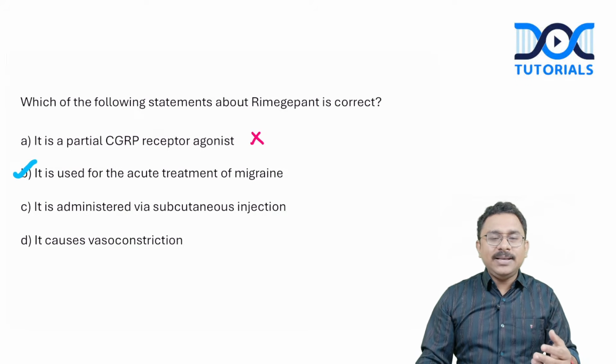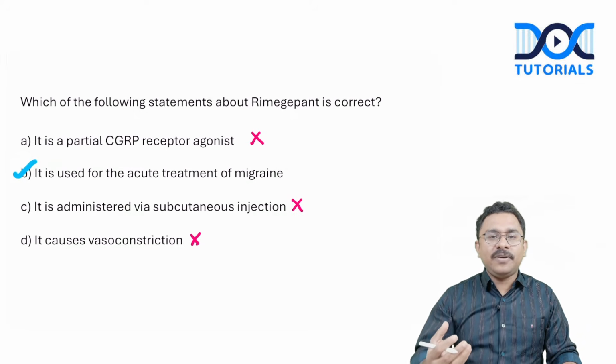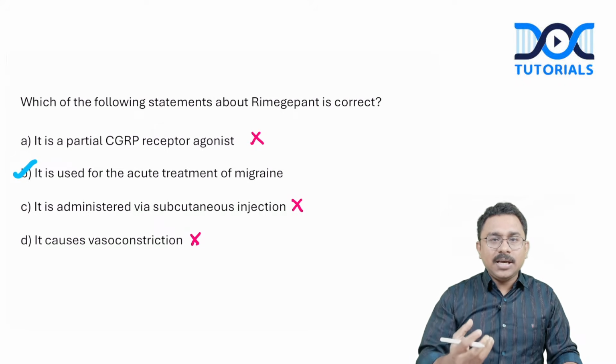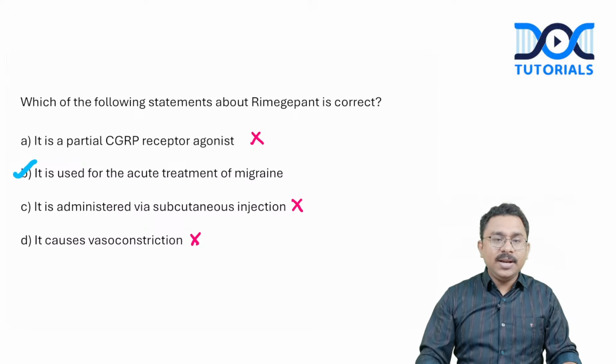Next, it is administered as subcutaneous injection. False. It is given as oral drug. Next option, it causes vasoconstriction. Again, false. It is antagonizing the effect of CGRP. So CGRP causes vasodilation, and this particular drug antagonizes the effect of CGRP. But this drug per se is not going to cause any sort of vasoconstriction. Hence, the best answer for this question is going to be option B. Okay.